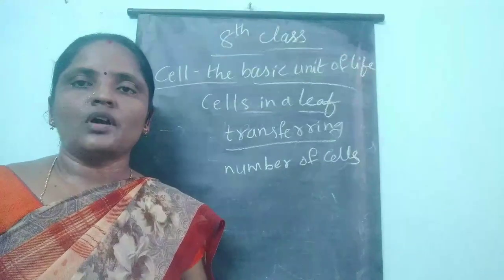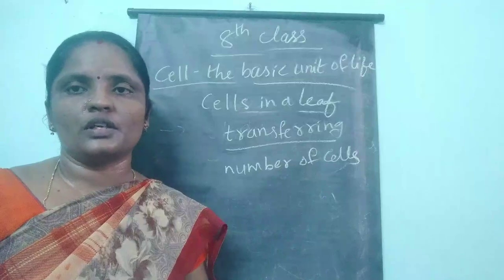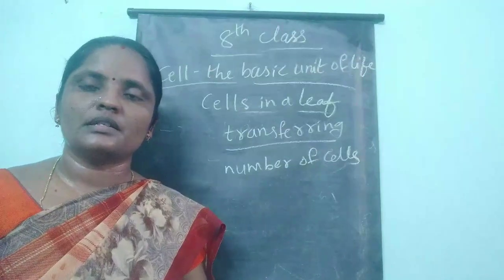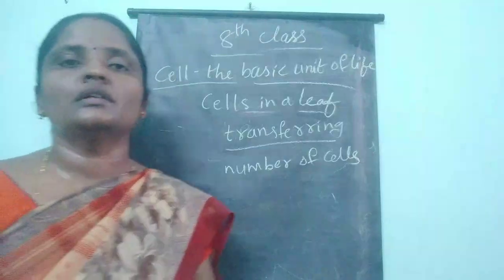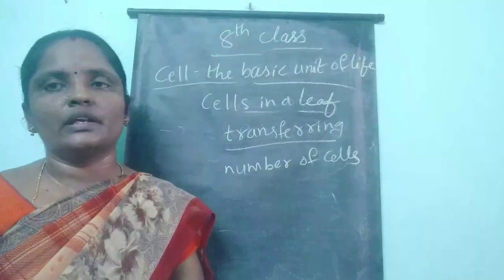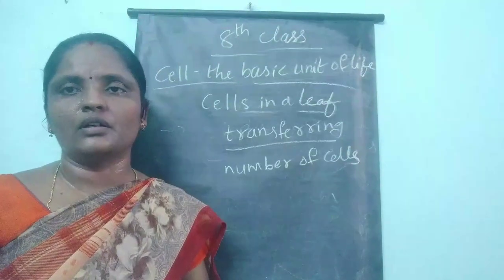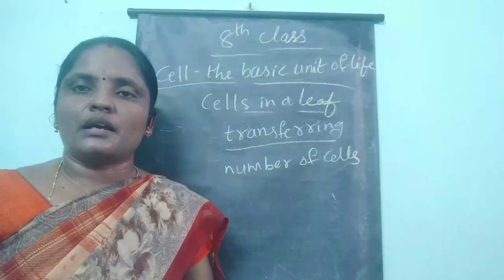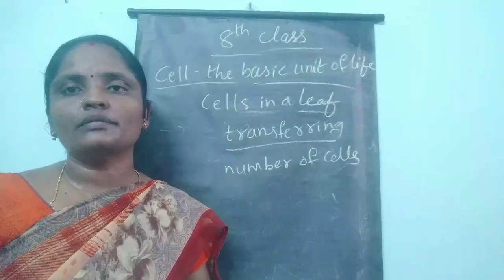So here all the living organisms have cells of different shapes, size and structure. So any animal or human or any other living thing, their size does not depend on the size of the cell. It depends only on the number of cells.